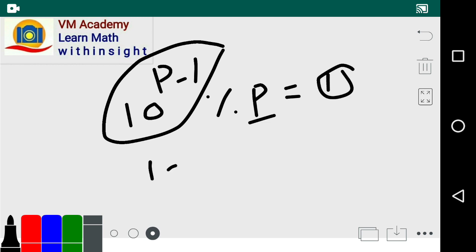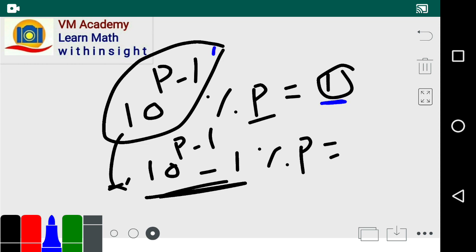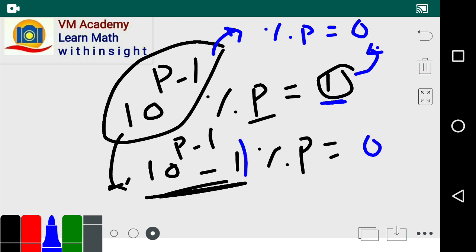So the number 1 less than 10 raised to p minus 1 is going to be perfectly divisible by p, because if this leaves remainder 1, then its previous number divided by p gives remainder 0. Thus it leaves remainder 0, so it is perfectly divisible by p.